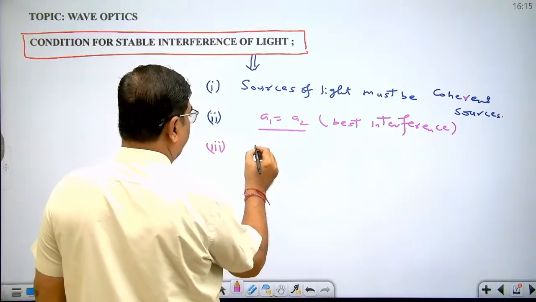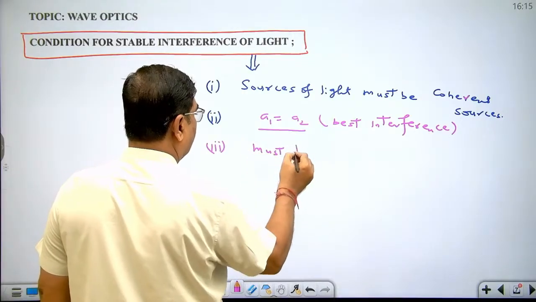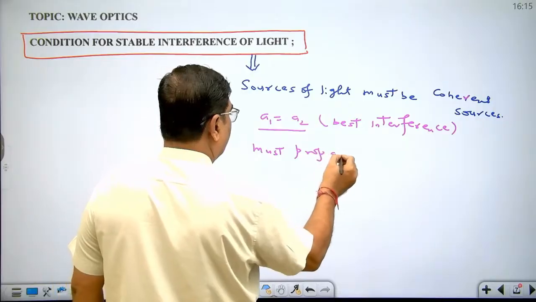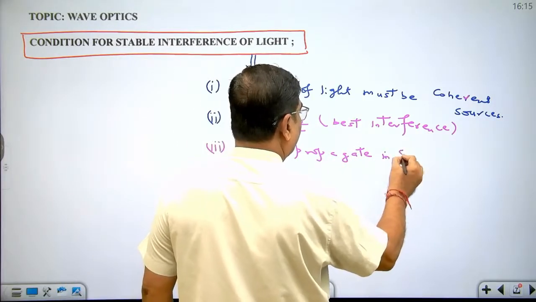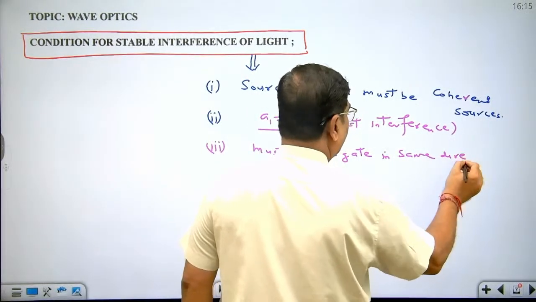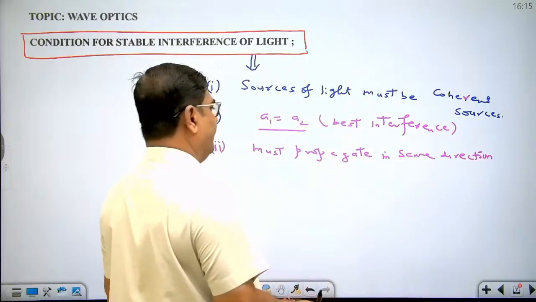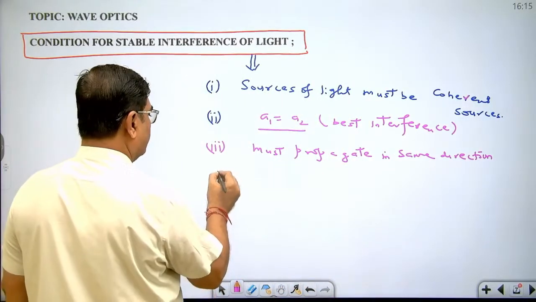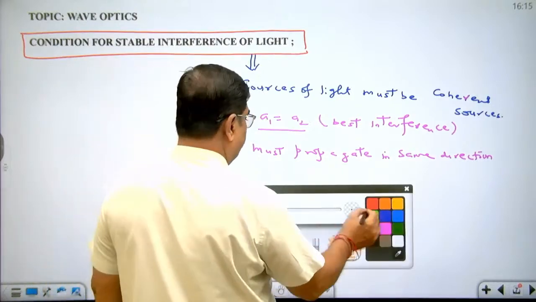Light waves must propagate in the same direction. Wavelength must be the same.